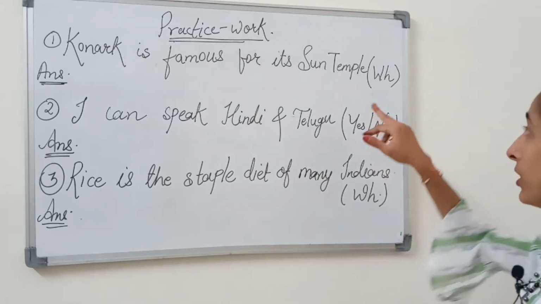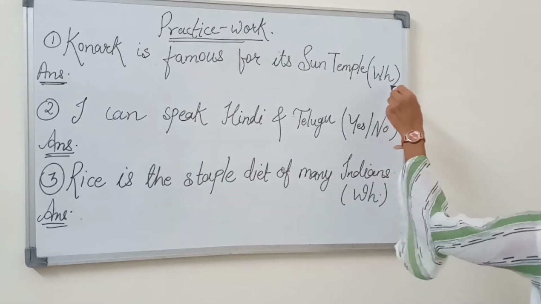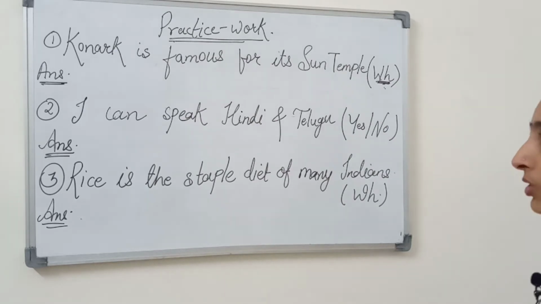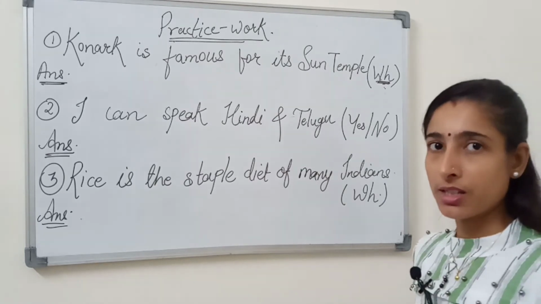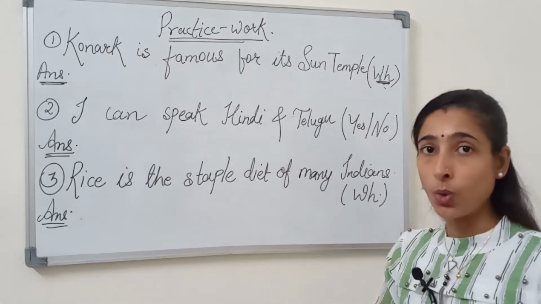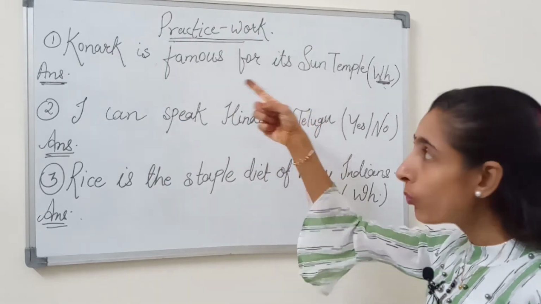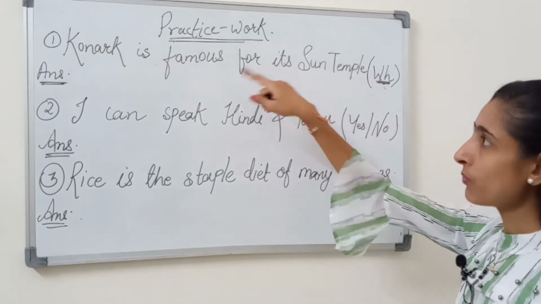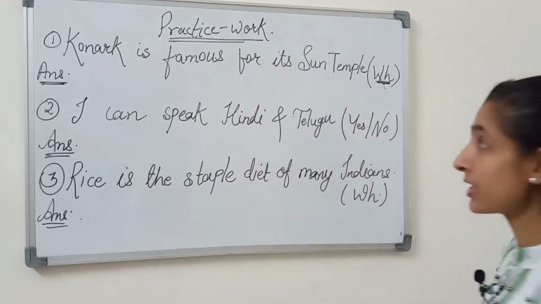And we have to turn this declarative sentence into WH type. See, it is written WH type. You have to change the sentence into a WH type interrogative sentence. I have told you earlier that if we have to change a sentence into WH type, we have to begin with how, what, when, where, or who. Now here it is declared, Konark is famous for its sun temple. Sun temple is famous. So how will we begin the sentence?